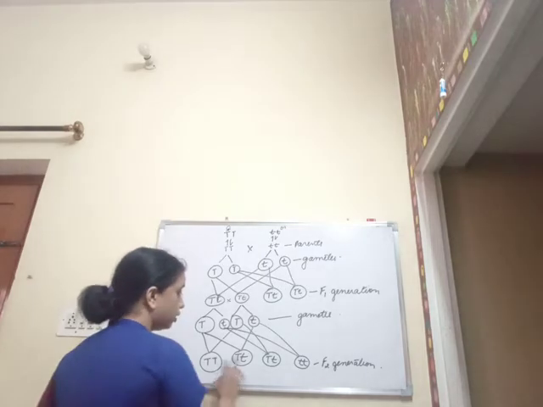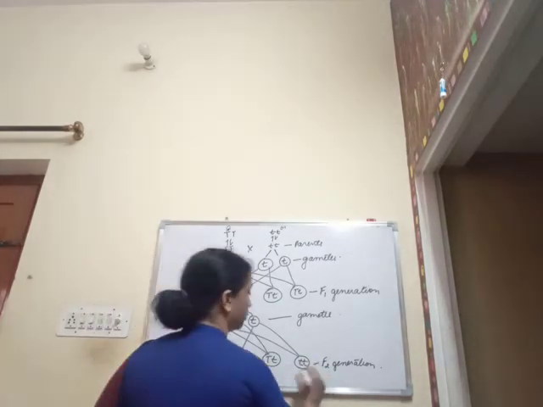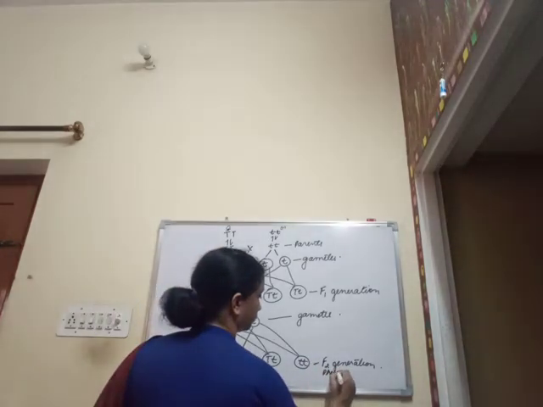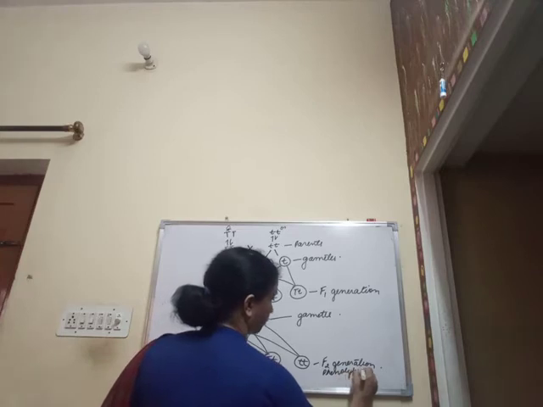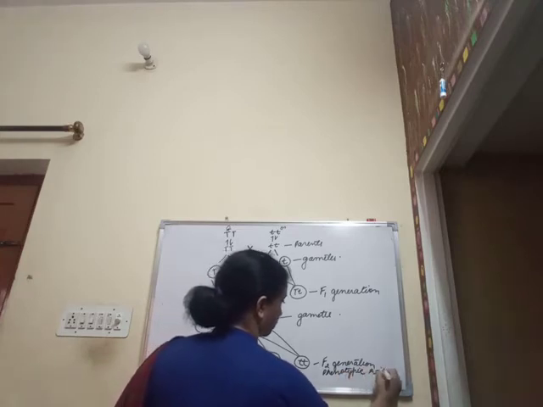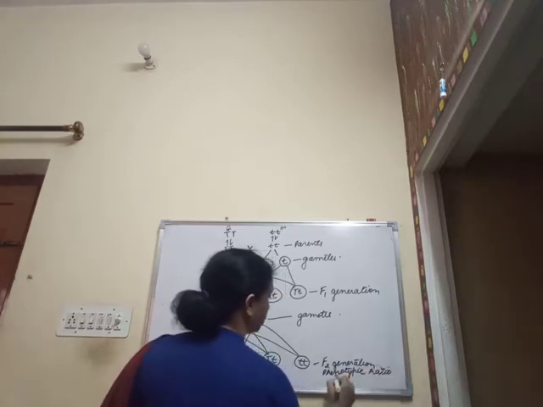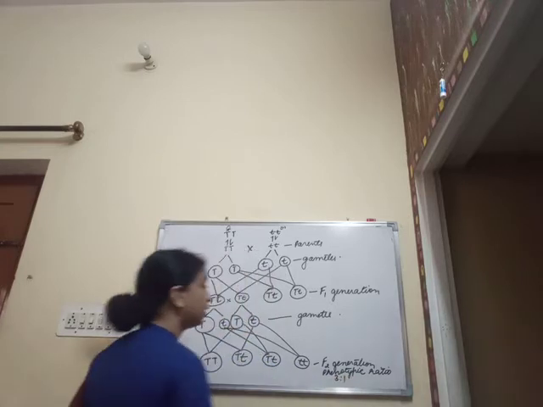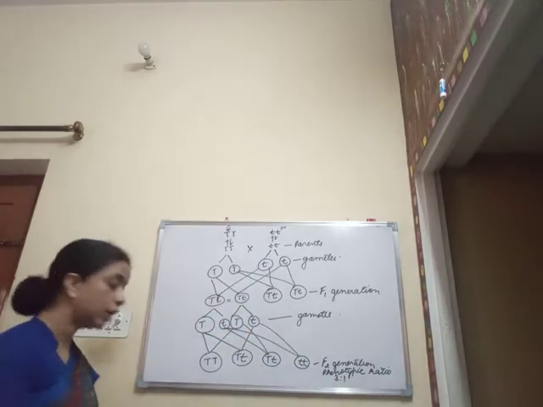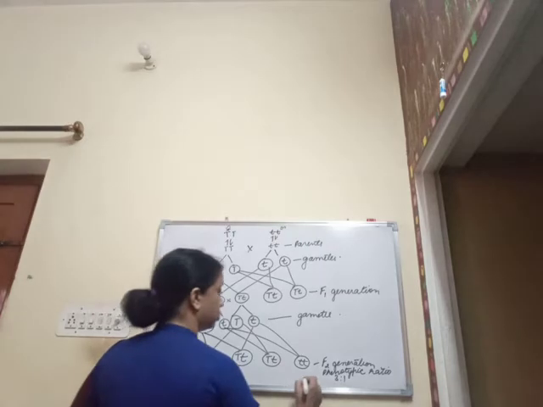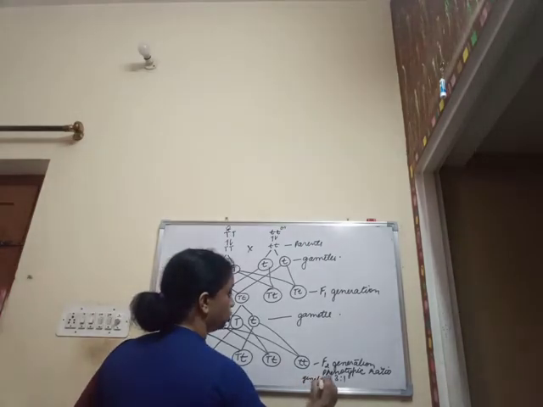So here the phenotypic ratio which was obtained was 3 is to 1. And when the genotype was studied, the genotypic ratio was found to be 1 is to 2 is to 1.